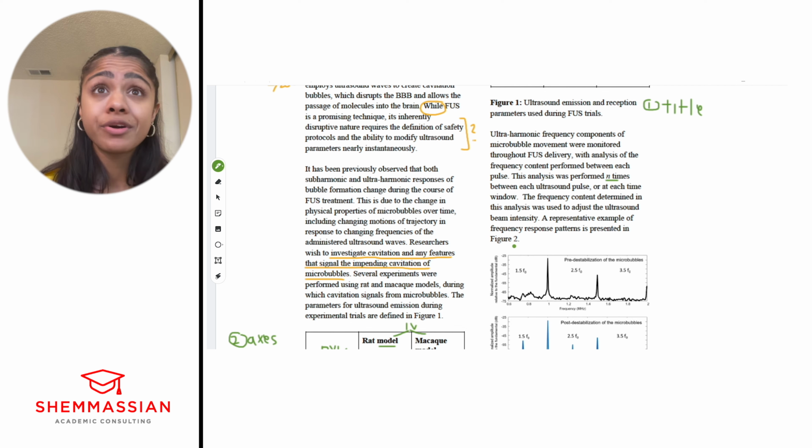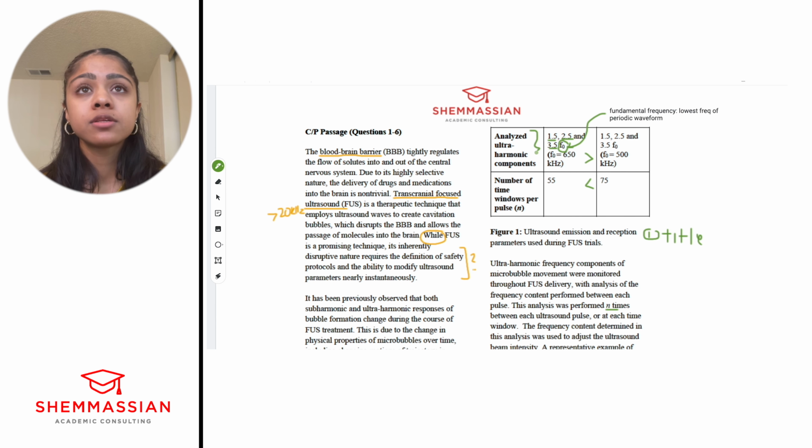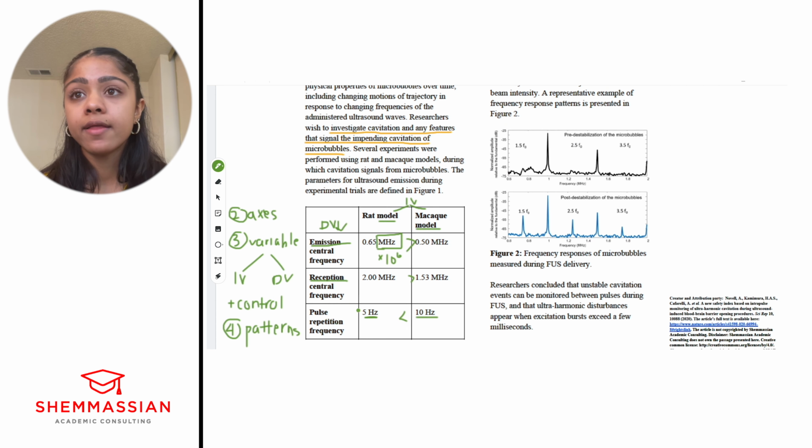Okay, lots of words. Frequency comes up a lot. Let's go ahead and break that down. It looks like they're describing figure 1 and figure 2 in this, right? So they monitored frequency, ultra-harmonic frequency components, right? So this is what they're talking about, the analyzed ultra-harmonic frequency components between each pulse, right? And this is the pulse repetition frequency. So it's good to be able to compare the passage to the figures, right? Be able to connect them in some way.